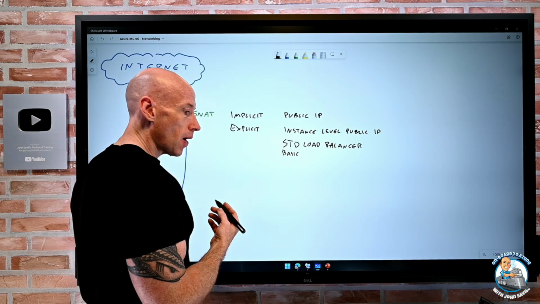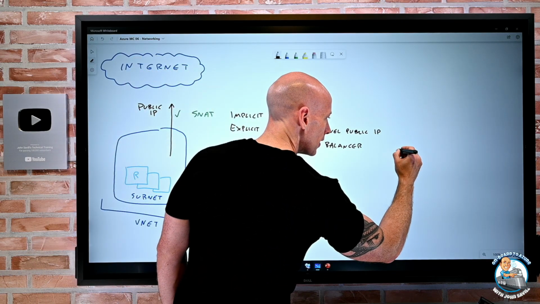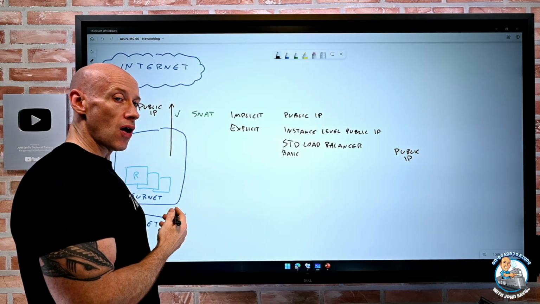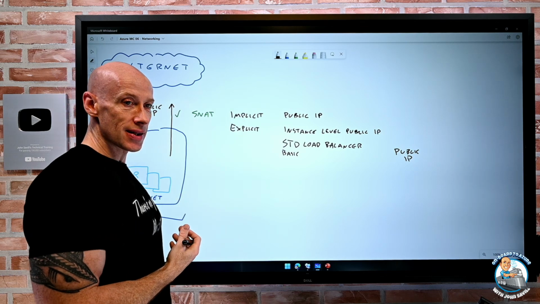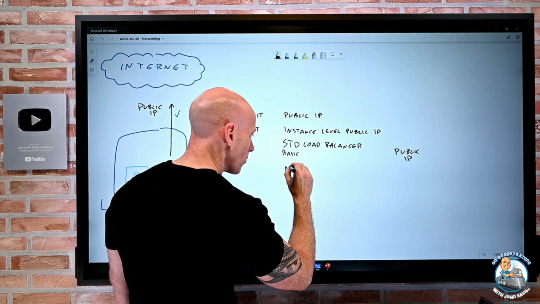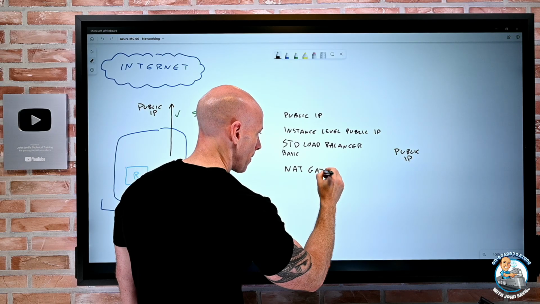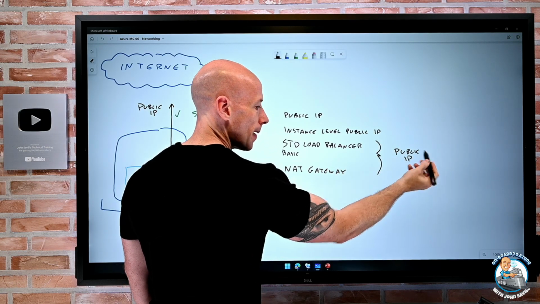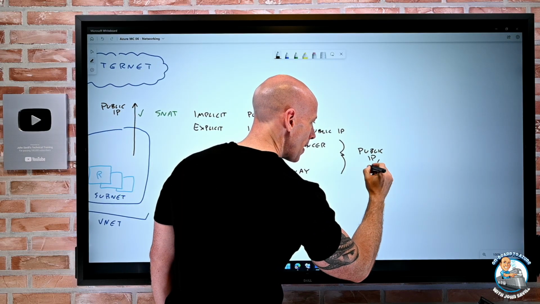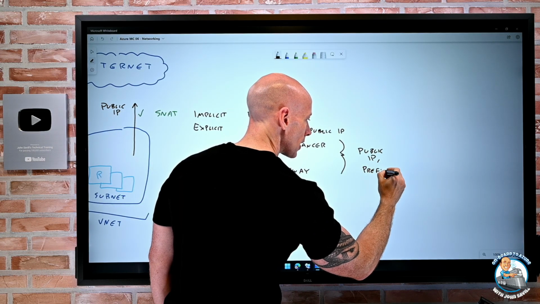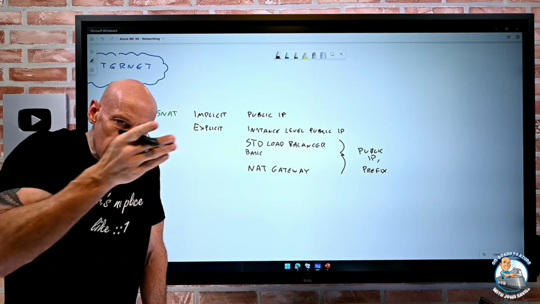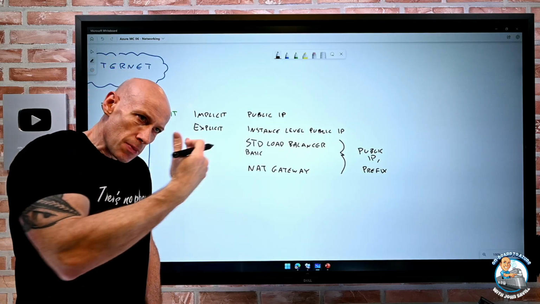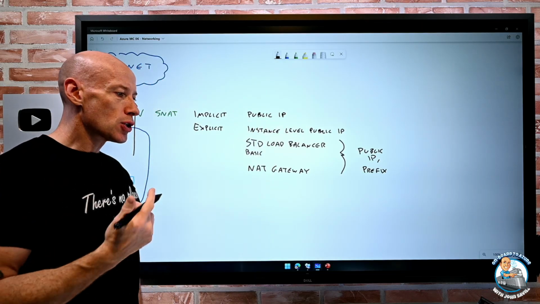So if I have workloads behind a standard load balancer and it's internal, I have to also put it behind either a public standard load balancer or I can use something called a NAT gateway. This is a specific service designed to provide outbound. And for all of these, I give them a public IP or a public IP prefix. A prefix is a set of continuous IP addresses. Maybe I need multiple addresses and I need them to be one after each other, so I can use a prefix.